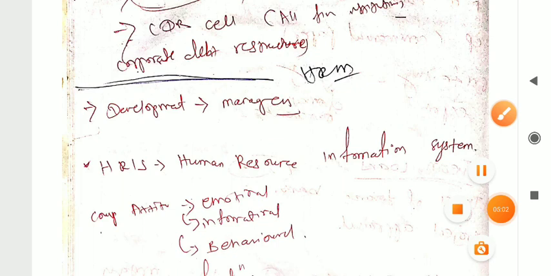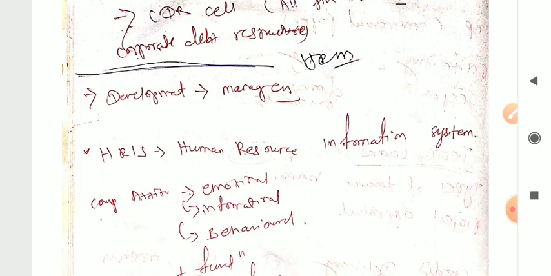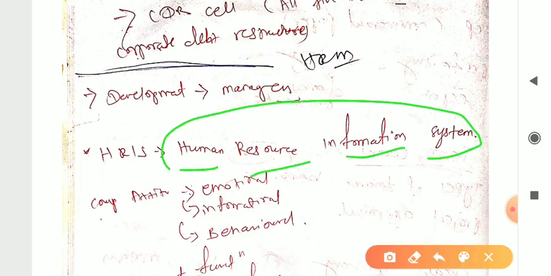So next one is HRIS. What is the full form of HRIS? That is Human Resource Information System, right?